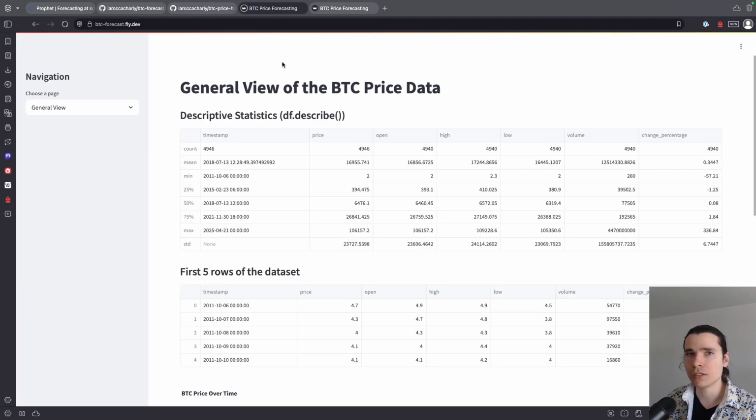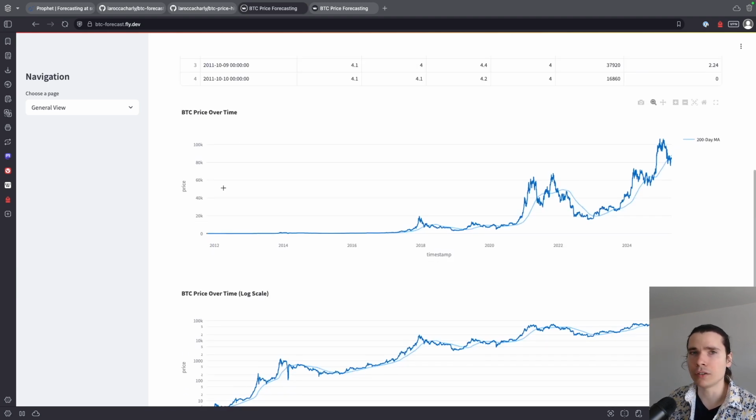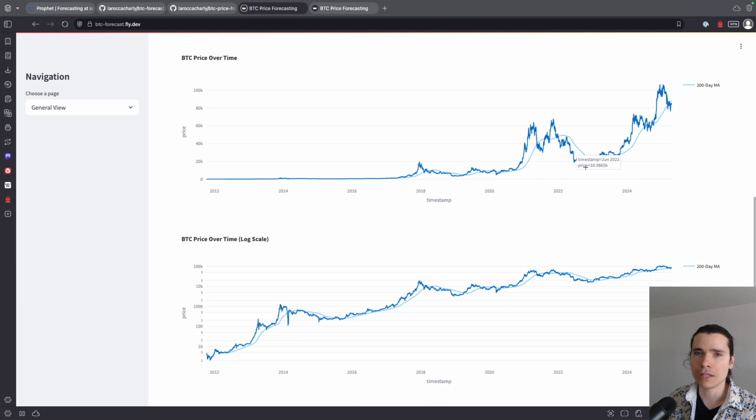So let's get into the application itself. You can play around with the app at btcforecasts.fly.dev. Here is a high-level description of the data. We have about 5,000 rows from 2011 to today, April 2025. And here's the graph of the data in linear and log scale with the 200-day moving average.